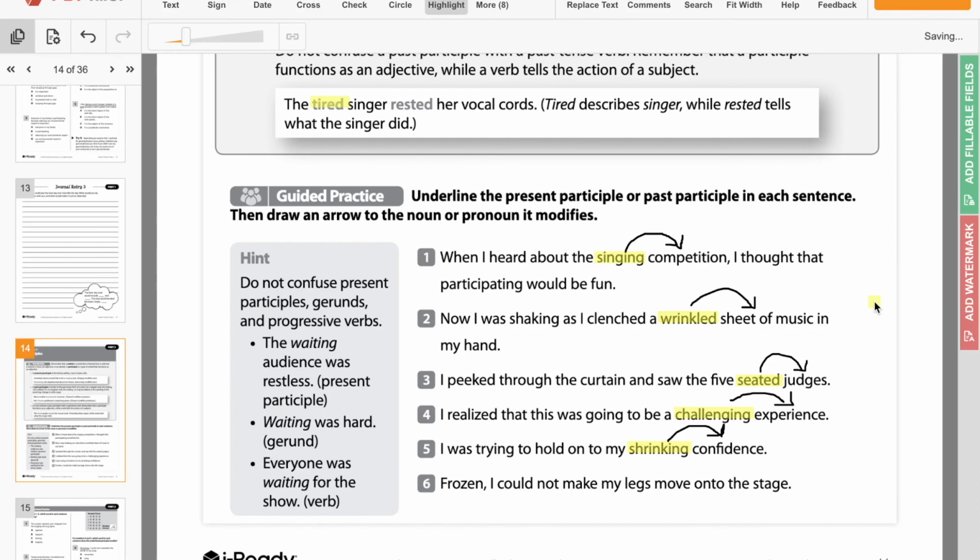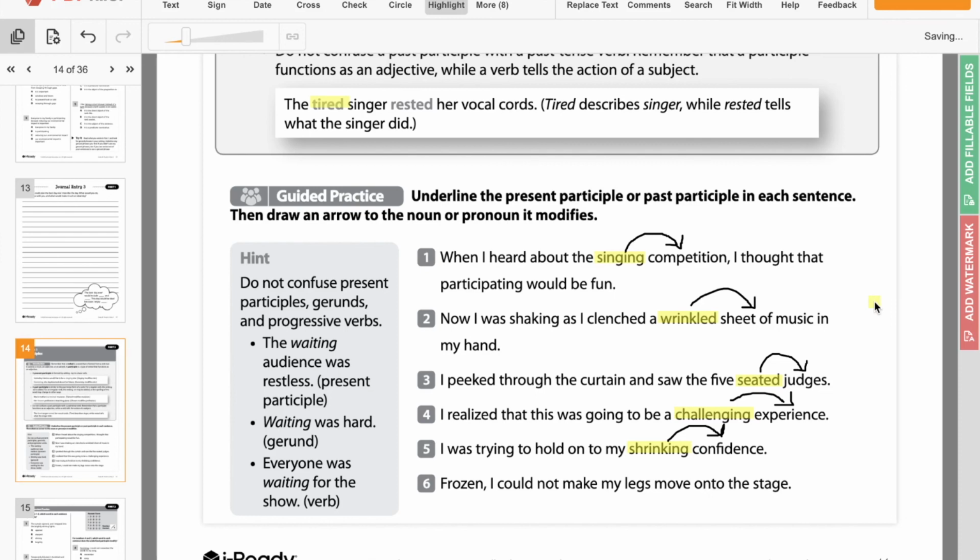I know at first this one was probably more difficult because we're looking for those eds and those ings, but if you don't see those eds or those ings, or any of the ed or ing ending words don't make sense as a participle, look for the en or some other type of word that is usually a verb, and see if it's modifying other stuff in the sentence.